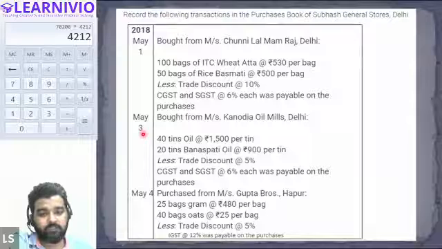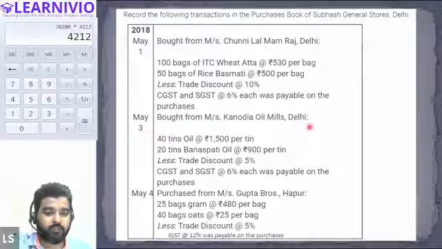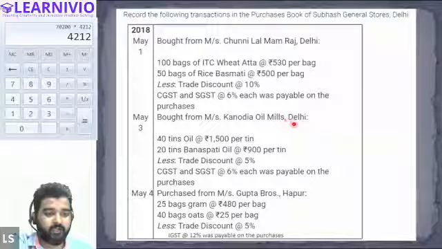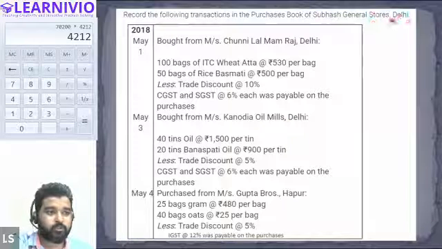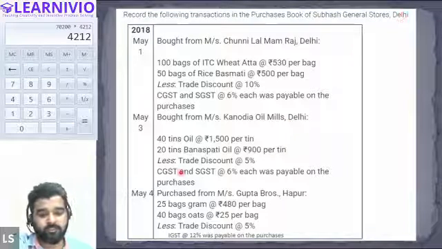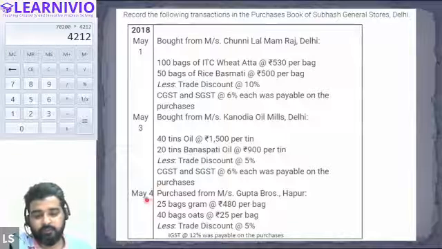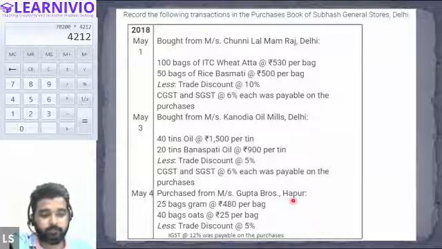Similarly, on the May 3rd transaction, we are purchasing from Messrs Kanodia Oil Mills. This is located in Delhi, and Subhash General Store is also located in Delhi. Therefore, CGST and SGST are applicable. Now on May 4, we are purchasing goods from Hapur. Hapur is different from Delhi, right?